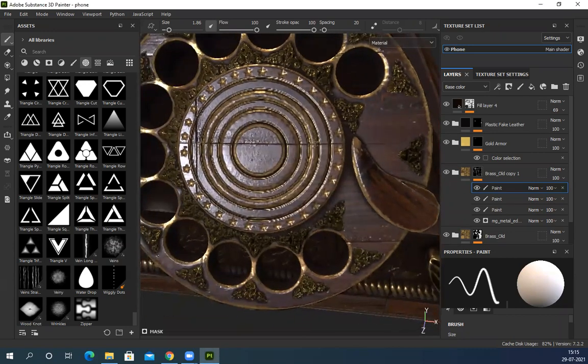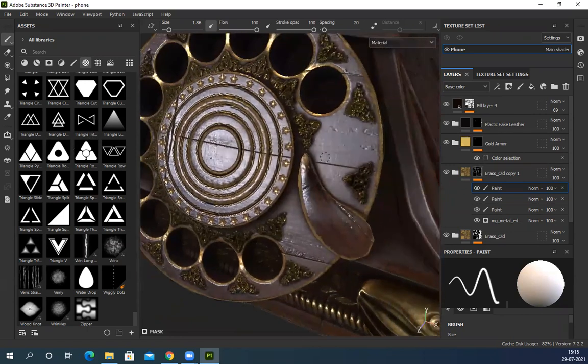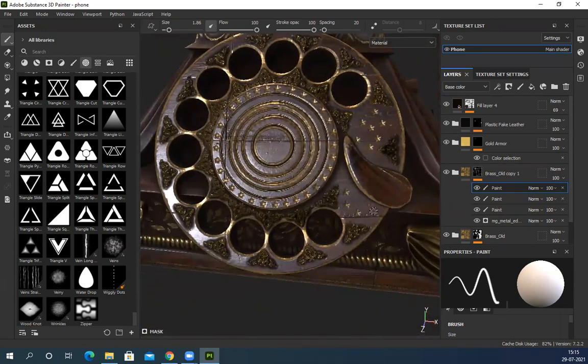So to add detail, what I did is I took alpha from here and just added a paint, and I can click, click, click, draw those things very easily. If I want, I can create those things, so it's not required. This is how you can use any alpha and generate all this design.